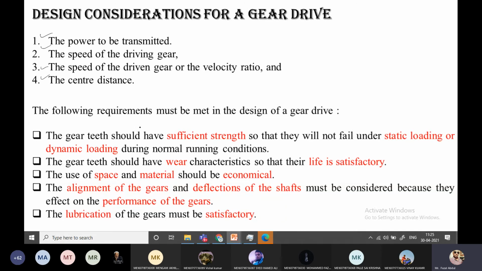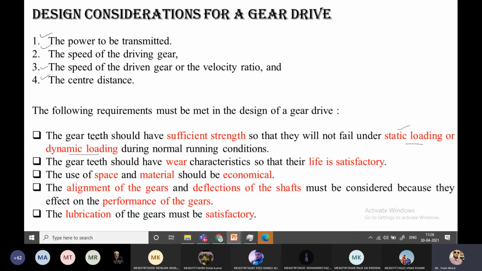Now the following requirements must be satisfied for the design of gear drives. The gear teeth should have sufficient strength so that they will not fail under static and dynamic loading during normal running condition. What is static loading? What is dynamic loading? Further you are going to learn about dynamic loading and static loading. So here you have to remember, the gear teeth should have sufficient strength to withstand static loading and dynamic loading under normal running condition.